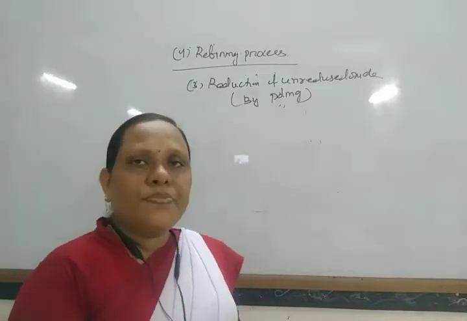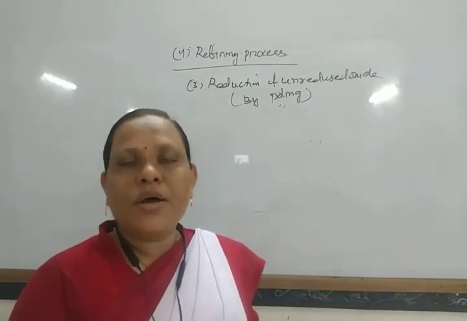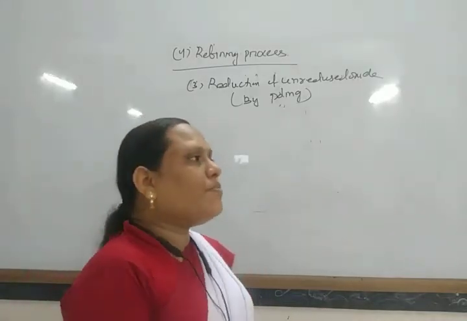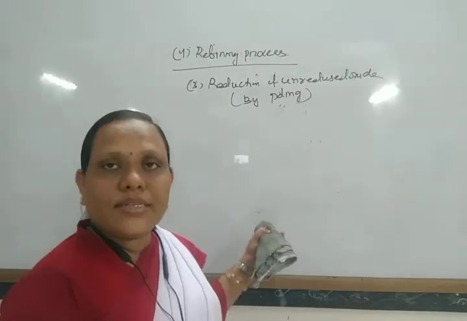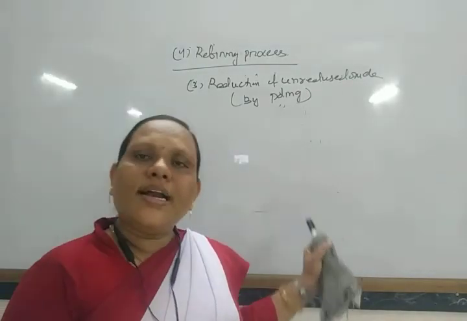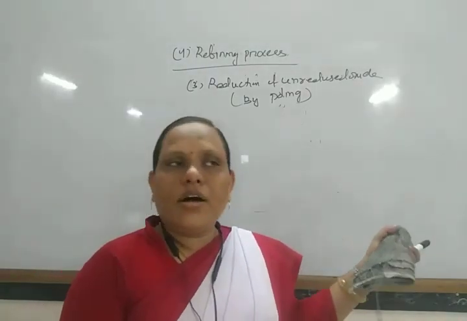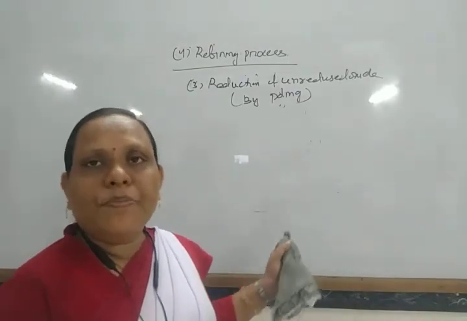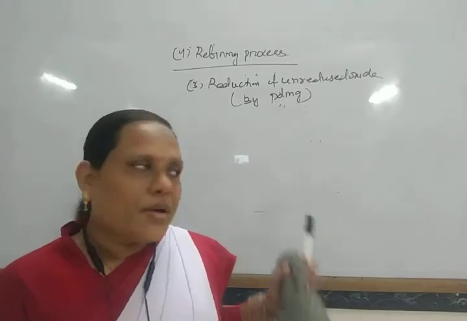What are the gases formed by the heating of these green poles? These gases combine with the oxygen of this oxide, and these gases are removed as different oxide forms, and pure metal can be obtained.